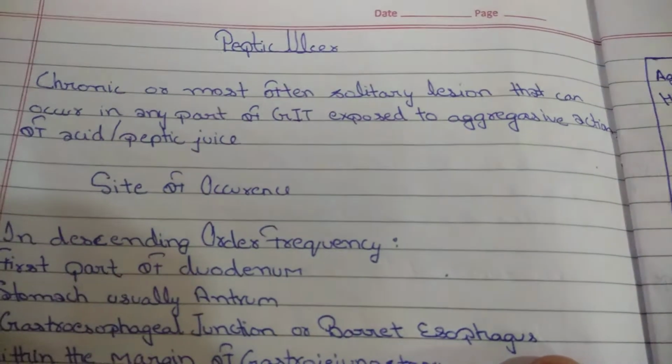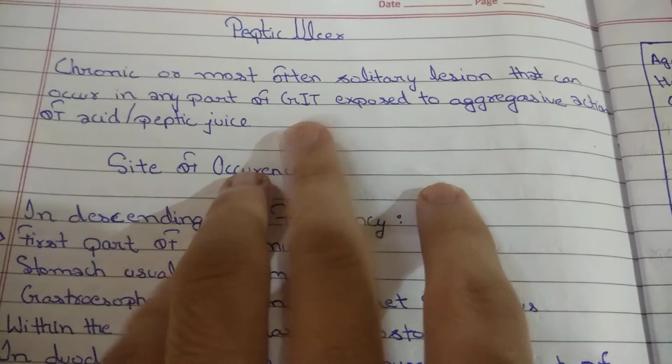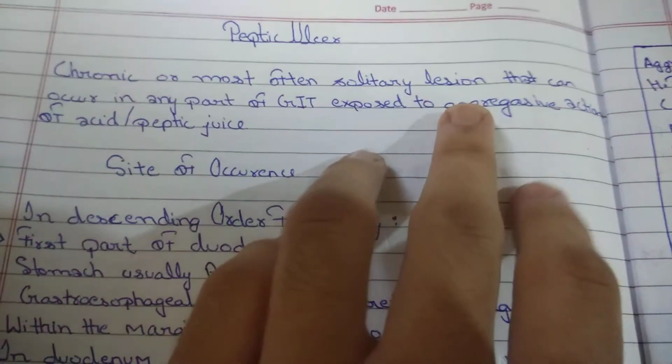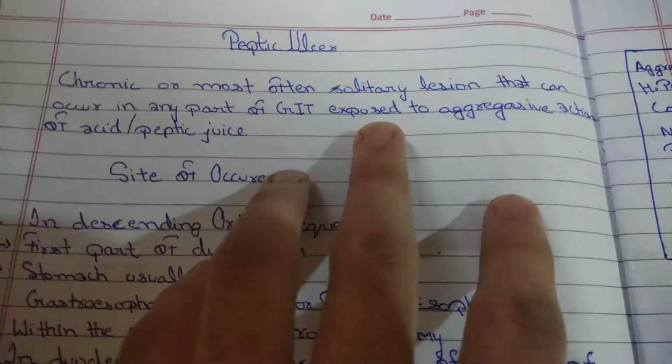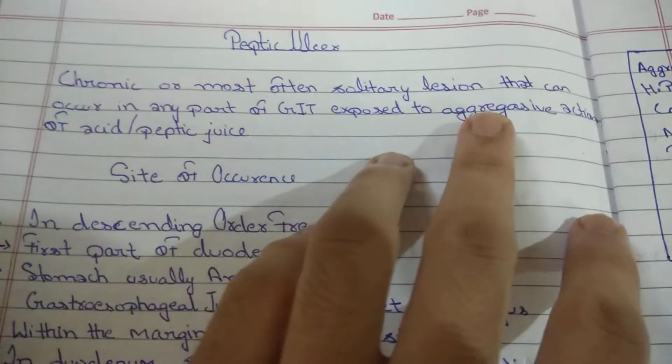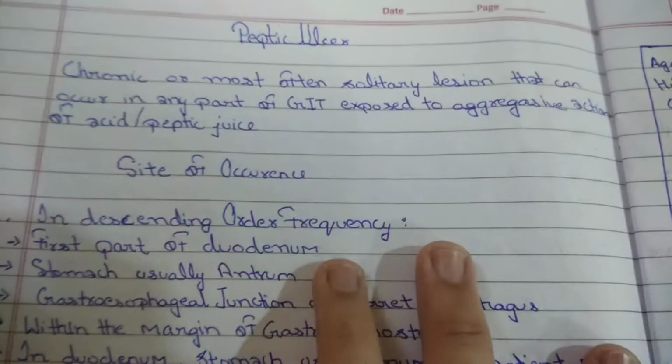हेलो फ्रेंड्स, आज हम लोग पेप्टिक अल्सर के बारे में पढ़ेंगे। So it is the chronic and most often solitary lesion that can occur in any part of GIT exposed to aggressive action of acid or peptic juice.